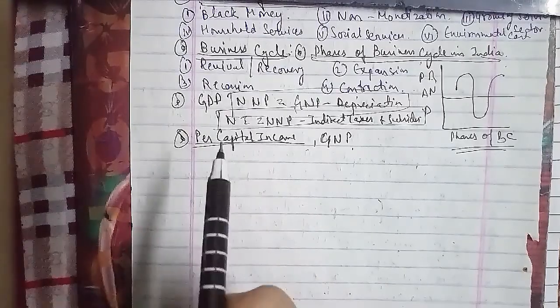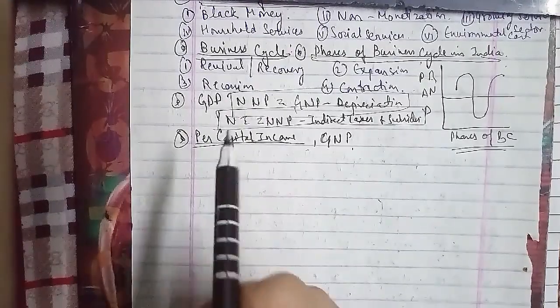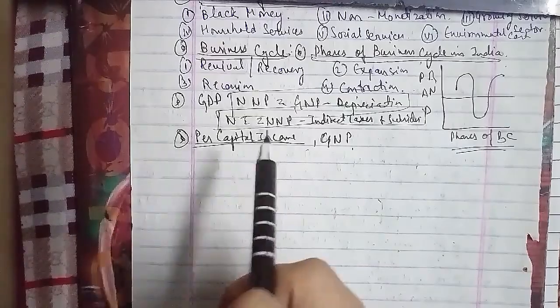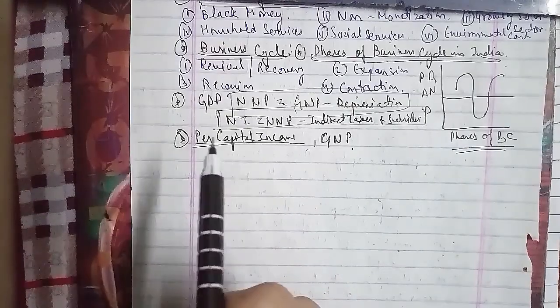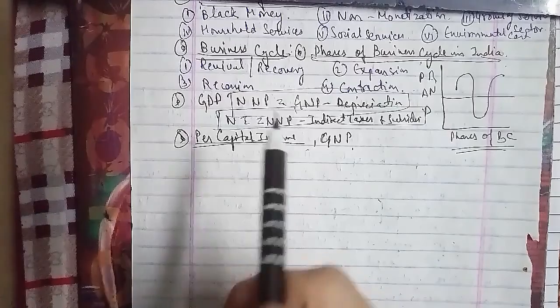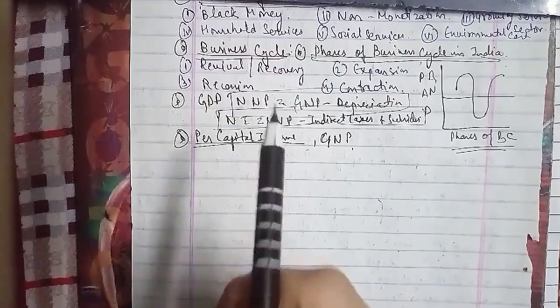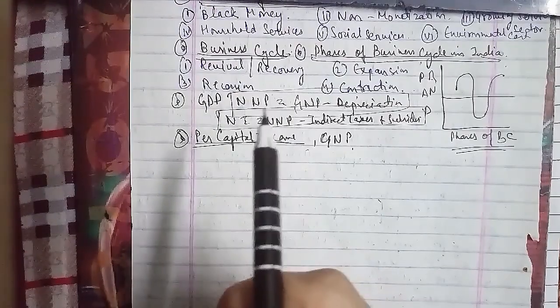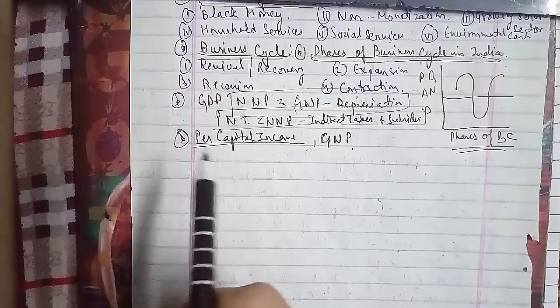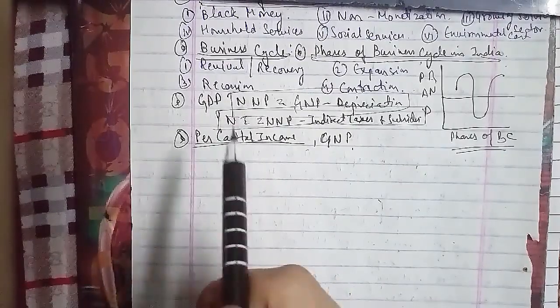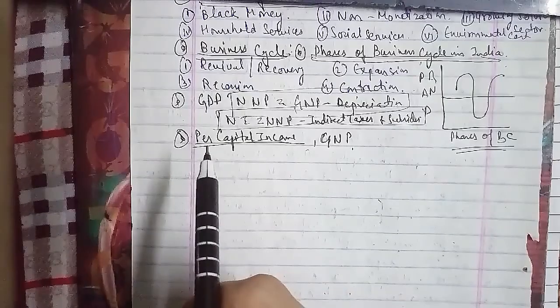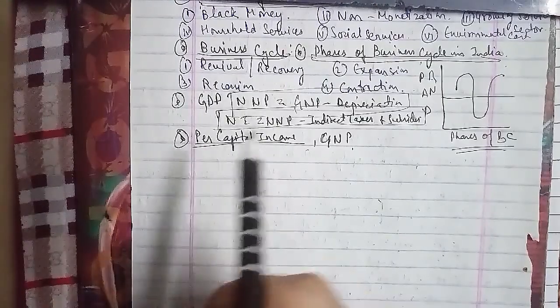The other one we have is deflation. Deflation is a continuous decrease in the prices of goods and services. Deflation occurs when the inflation rate becomes negative, that is below zero, and stays there for a longer period.